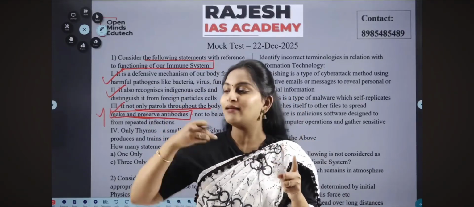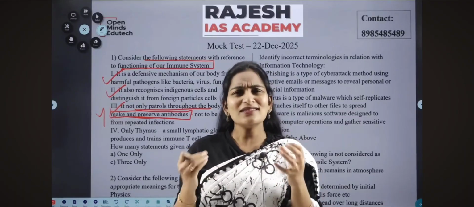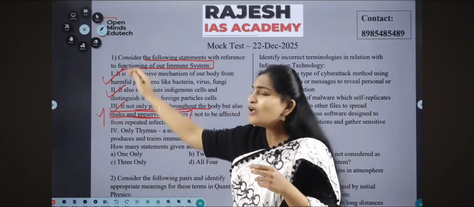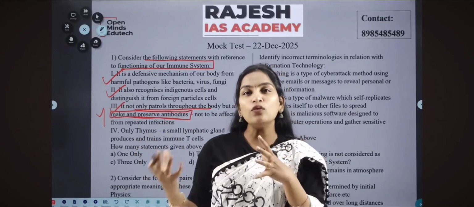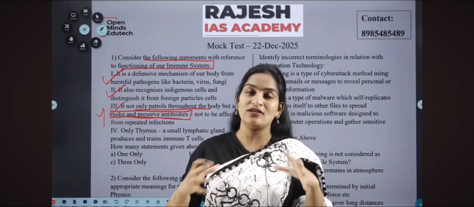Instead of once again patrolling, checking, comparison and all these things, directly we're going to generate antibodies. This is how our pure vaccine system works. All these things we already have discussed in the online and offline classes. As it is just an explanation part, we will guide you how to write the exam rather than giving you a clean explanation regarding a particular topic.